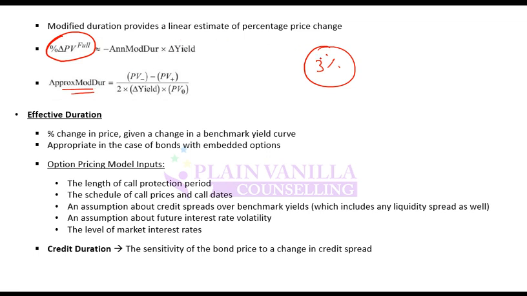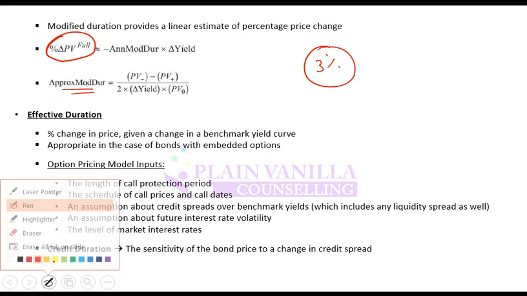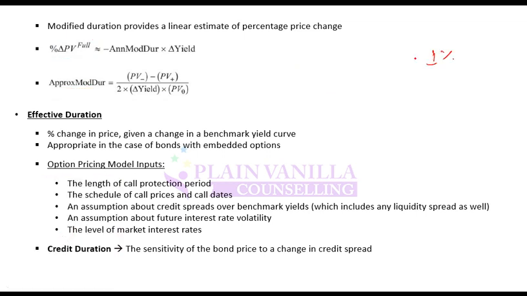If total yield is changing by 3%, you multiply it by 3%. So if I tell you that whenever yield changes by 1%, price changes by 2%, or let's say 0.5%.